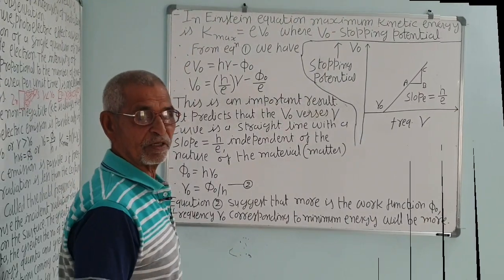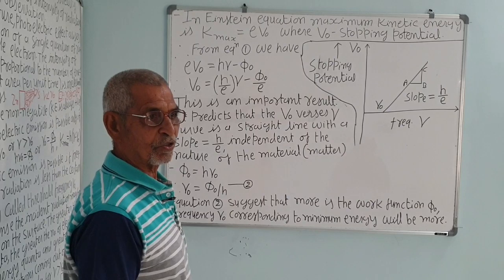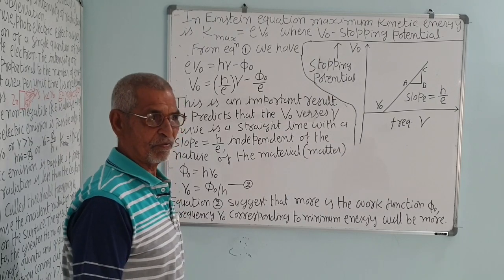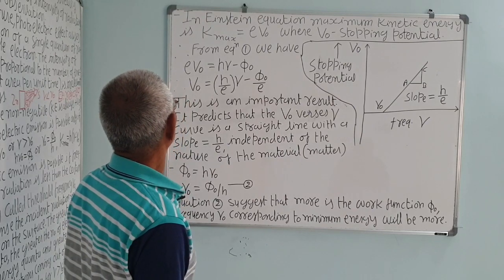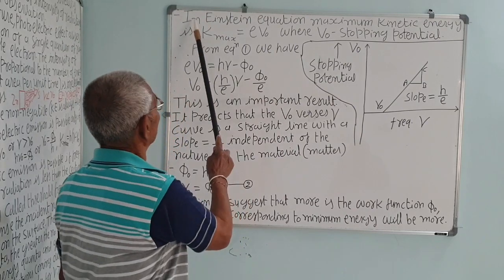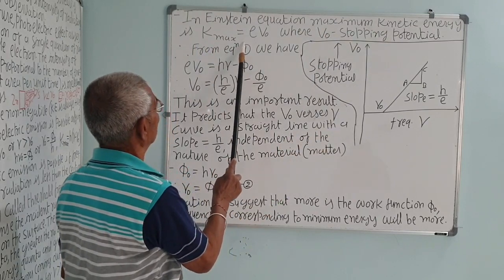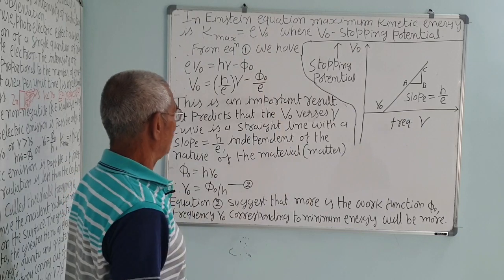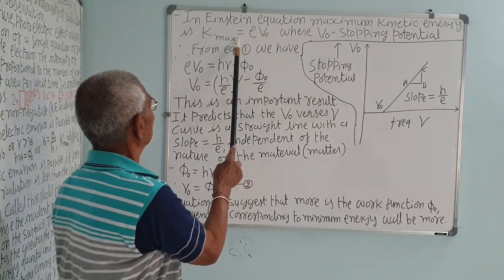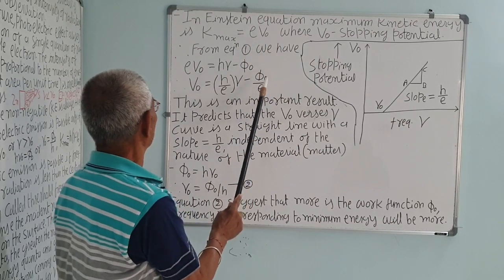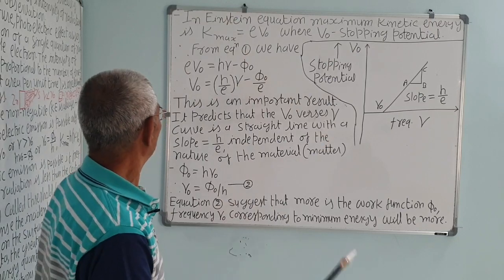As we have studied earlier, Einstein explained the threshold frequency, and Einstein also explained the intensity of light, or radiant quanta. Third point, in the Einstein equation, maximum kinetic energy K maximum is equal to eV0, where V0 is the stopping potential, and that is equal to h nu minus work function, that is eV0 is equal to h nu minus phi 0.